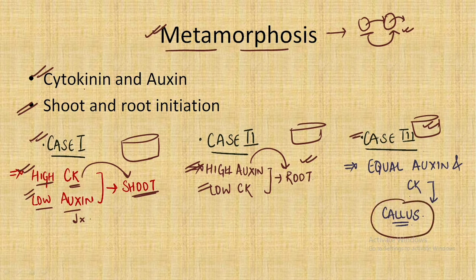the formation of callus, that is, the formation of cells in a colony.